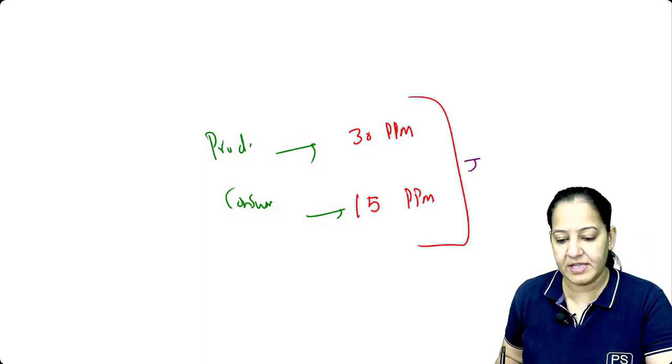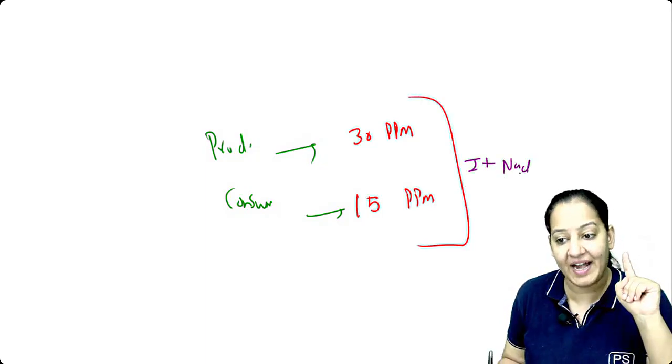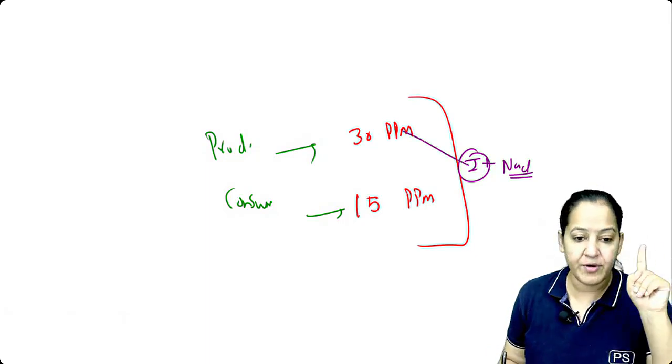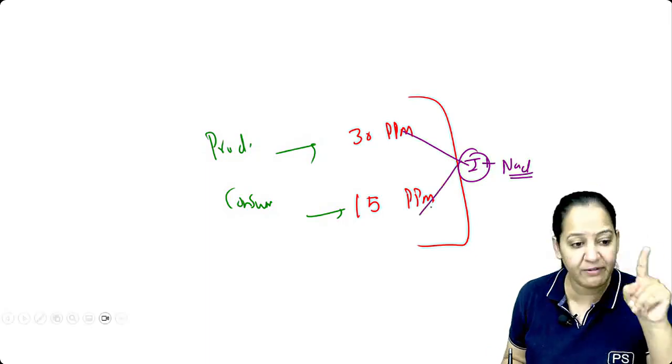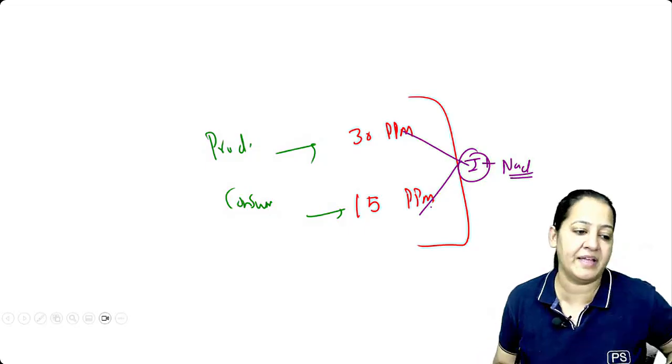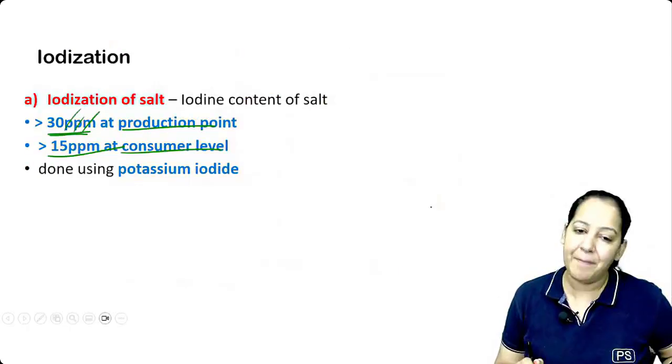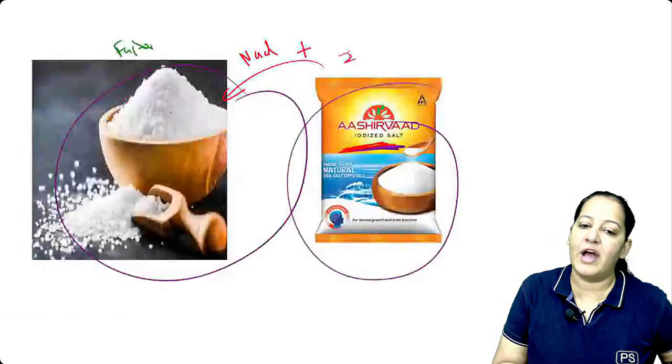This is the iodine we are adding in NaCl salt. How much iodine should we add? At the time of production, it's 30 ppm. At the time of consumption, at least 15 ppm should remain in that. So please learn 30 and 15, everyone. Both are PYQs.